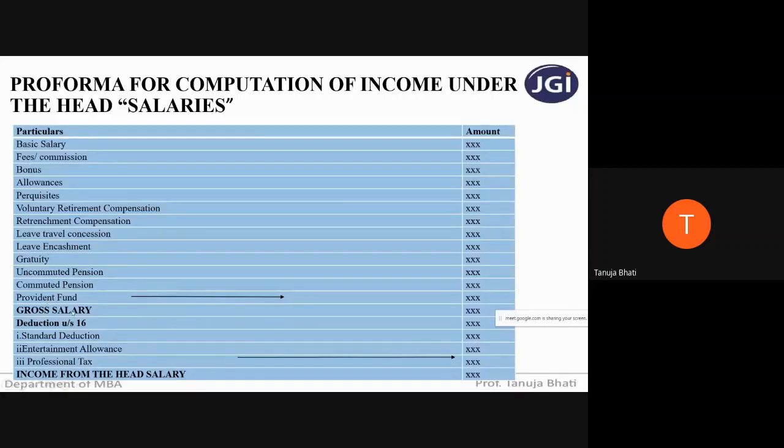Then comes the gross salary, and then we have to take deductions under section 16. There are 3 deductions: the standard deduction, which is a universal deduction whenever you calculate income from the head salary; entertainment allowance, which is only given to government employees; and professional tax or tax on profession. When you subtract the deductions from the gross salary, you get income from the head salary. This format is very important, students, because once you know the format, you just plug in the figures. Okay, now let us start.